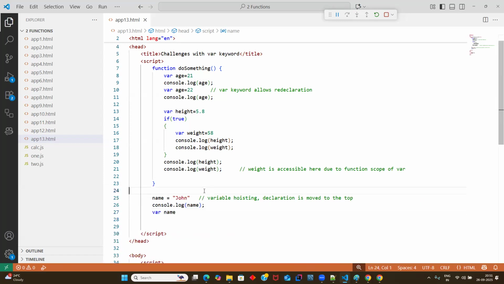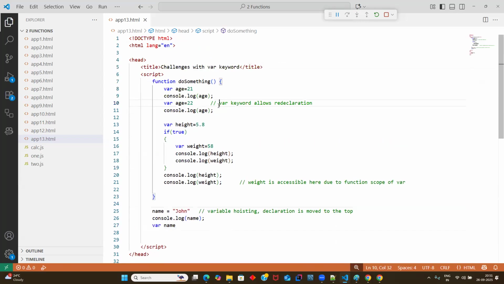So I believe these three issues are clear, everyone. Point number one: if you go with the var keyword, you can redeclare the variables. Point number two: the var keyword cannot maintain block level scope. Point number three: a variable can be hoisted. Okay, I'll repeat. Var can be redeclared. Var cannot have block level scope. Var can be hoisted. Only three points you have to remember.